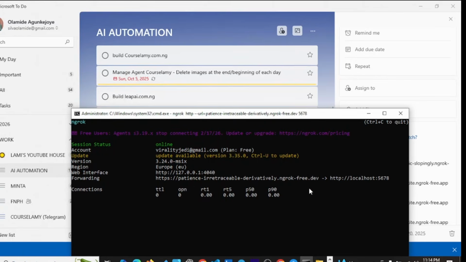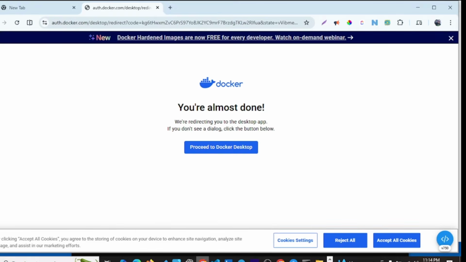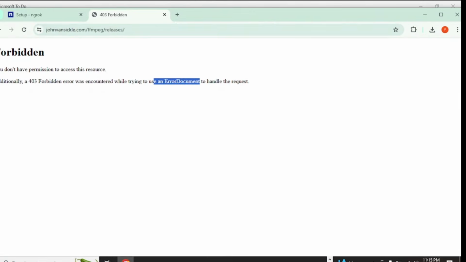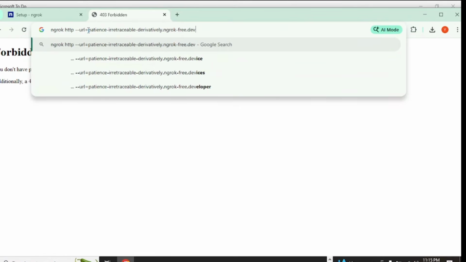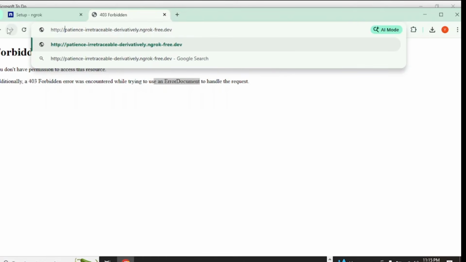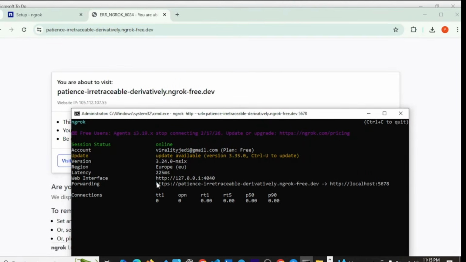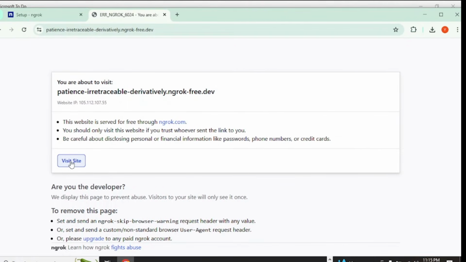Then what we do is we will now open a browser. We already had a browser running that we're using for all of this. We'll come here and put the http:// and all of this. You can come here and copy it from here. Okay, let me go back there and do it again. It tells you you're about to visit this, so you click on visit site.